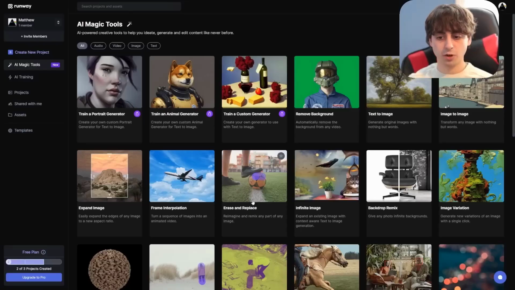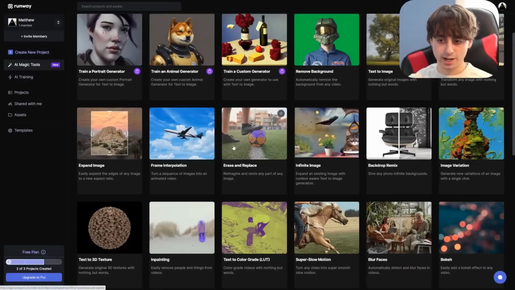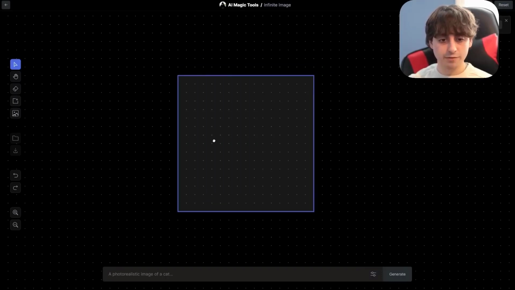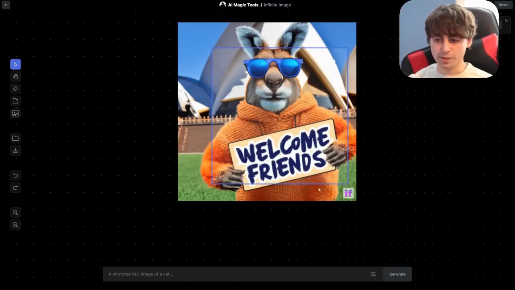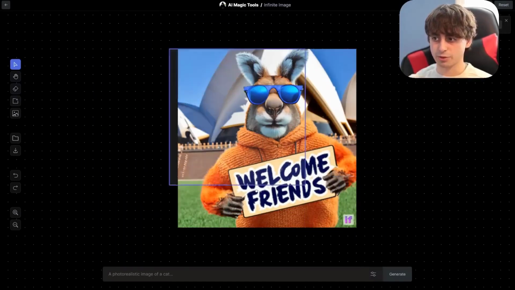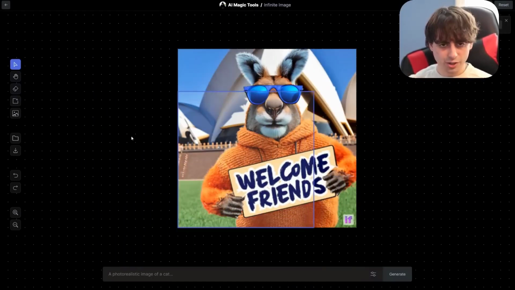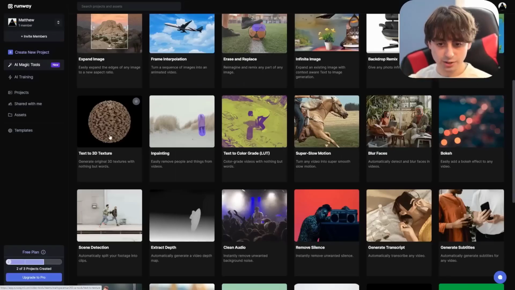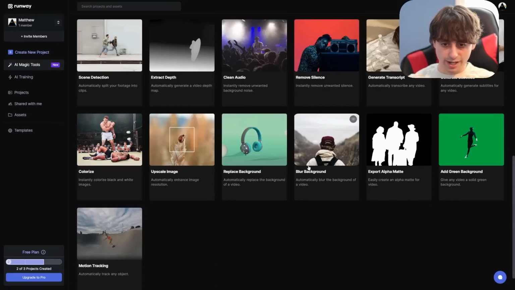They've actually got full erase and replace inpainting as well, and this is known as their infinite image, which I would consider true outpainting, where you could upload an image in here and then generate with Stable Diffusion as an editor, and this is really nice. So this is a pretty DALL-E 2-esque editing suite that they have here. Text to a 3D texture, which is pretty crazy. They have video-based inpainting, which I covered a while back, and that was awesome to see. And some more video editing-esque stuff.